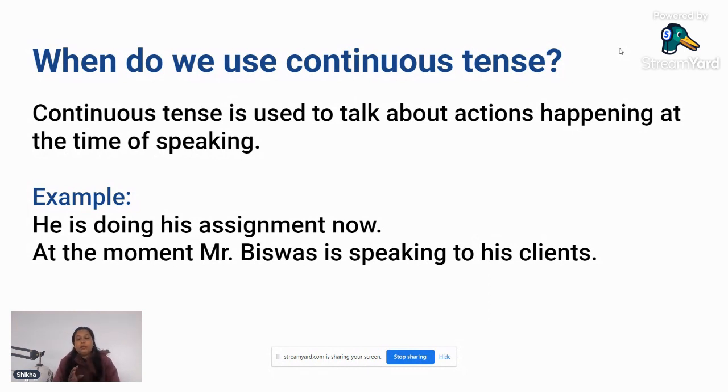But we use simple present tense, okay, not the continuous one, simple present tense to talk about all the actions which are permanent. That means which was happening some time back, means in the past also it was happening, now also it is happening, and in the future also it will happen. Okay, so these are the basic differences between simple present tense and present continuous tense.